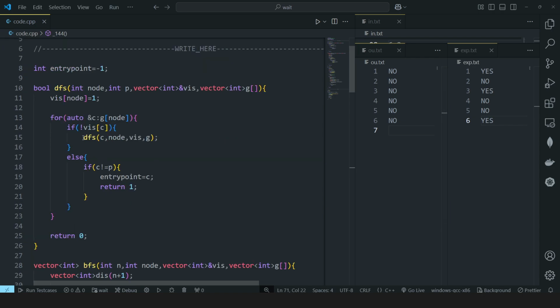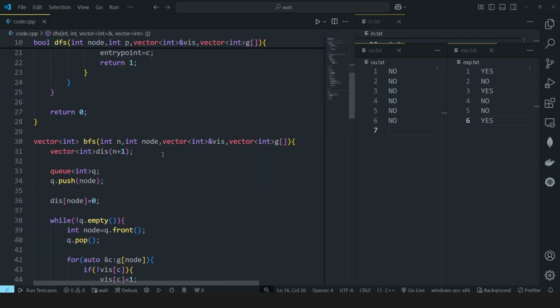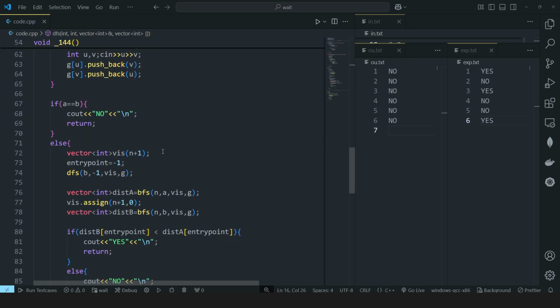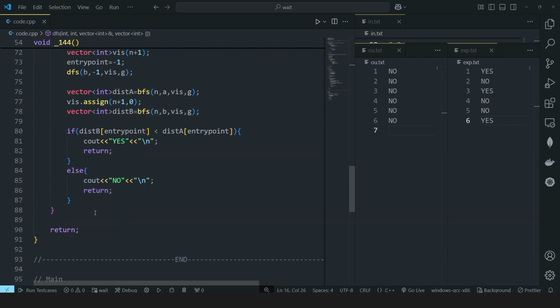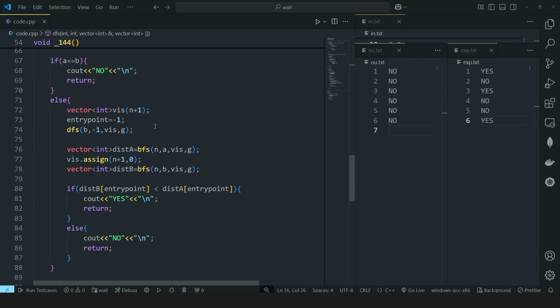Okay, I forgot to do one thing here. Since it is returning a boolean value, right? So I should have done it like, if this DFS function returns a true, then I will simply return a true here, right? And I also did a minor change here, like I set the entry point to -1 instead of 0, and added a return statement here because we don't want to go any further once we have found our answer. Now if I run the code, still getting wrong answers.